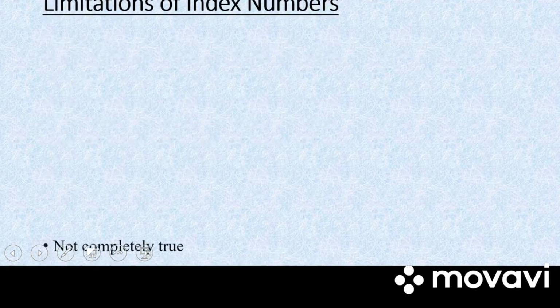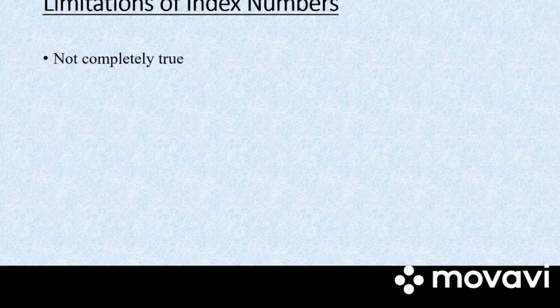Next we have limitations of index number. First one is not completely true. Index number cannot be completely true. Say for example, one can estimate the change in the value of money with the help of index number, but it is just a temporary change in the variable and not a permanent change.